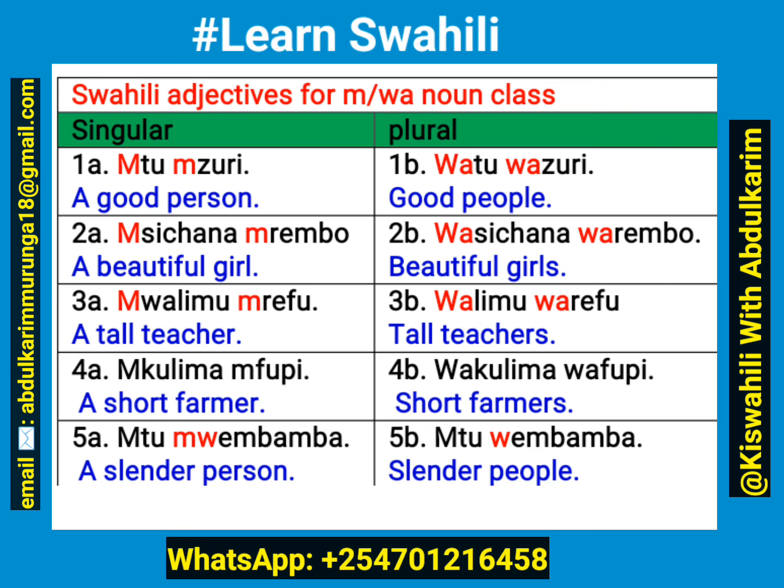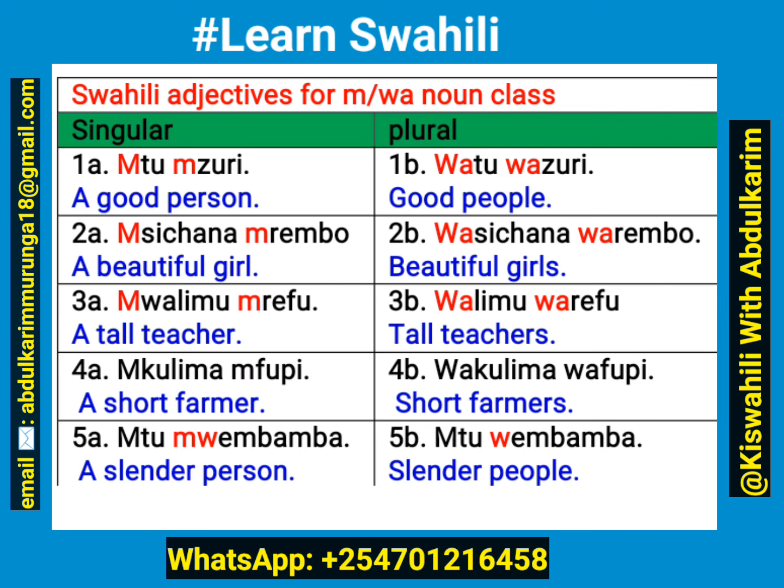5a, mtu mwembamba, a slender person. 5b, watu wembamba. Sorry, this should be watu and not mtu. Watu wembamba, slender people. For this one, mwembamba, we added mw because the root word embamba starts with a vowel.